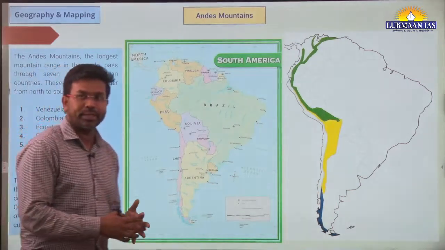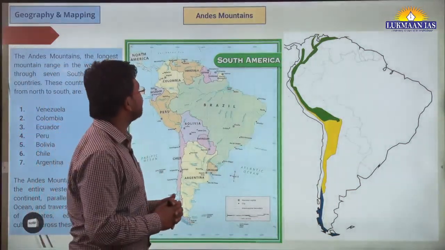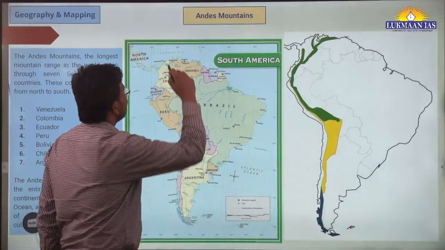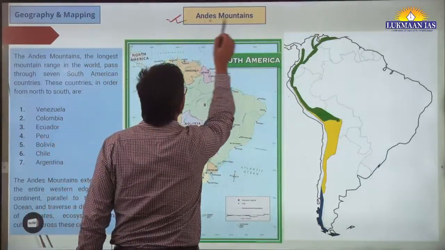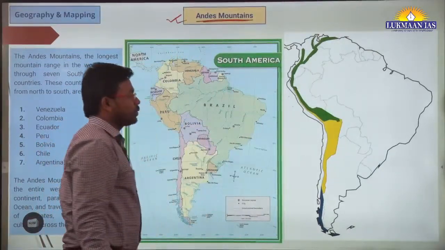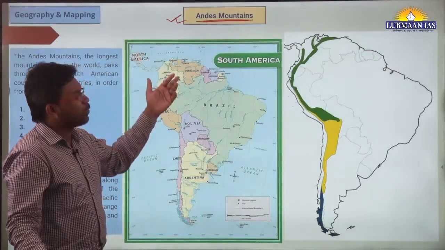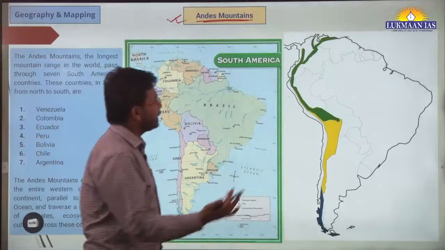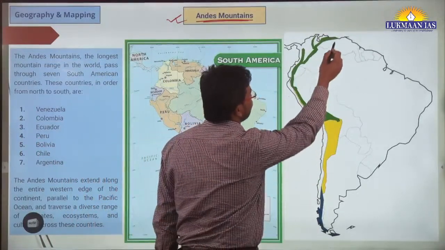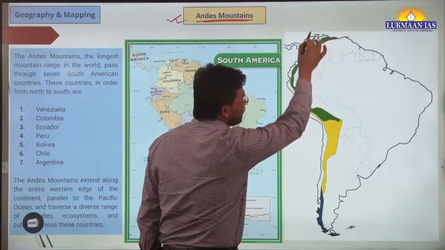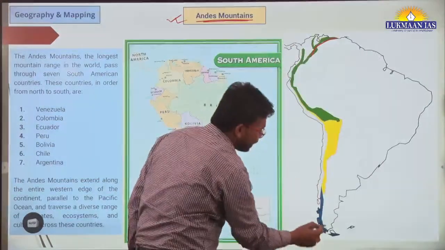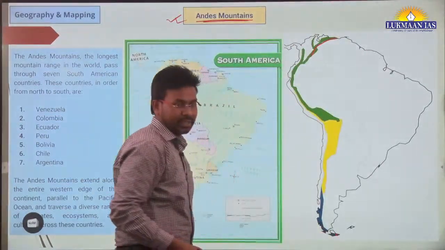It's a mapping topic. Name of the topic is Andes Mountains. So we are going to understand about the Andes mountain ranges. Where are these mountains located? The Andes mountain ranges is located in the western portion of South America. It ranges from the northern part of South America till the southern part of South America.